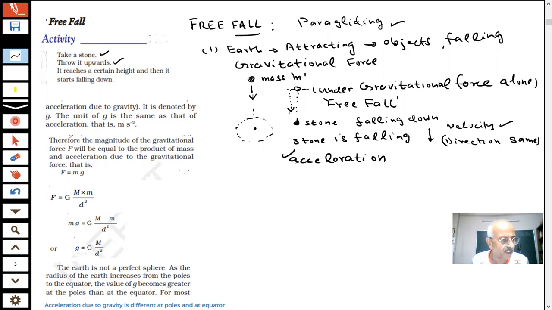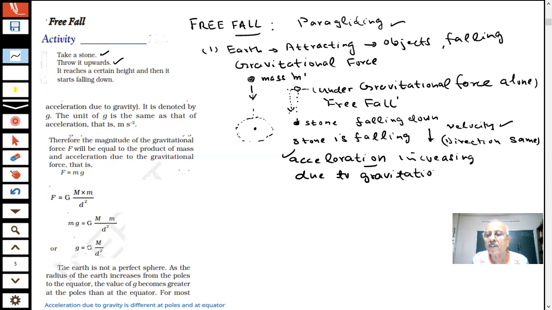Why is this acceleration produced, student? Due to gravitational force.